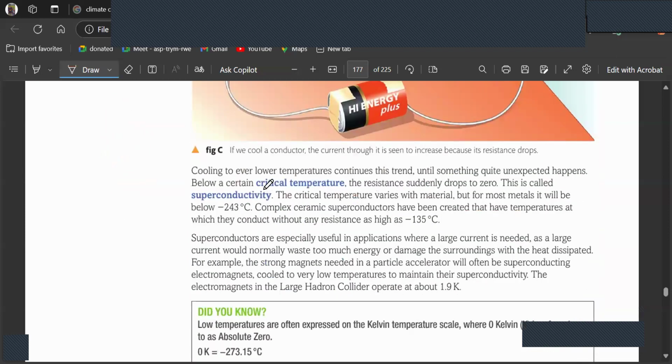Now, cooling to even lower temperatures continues this trend until something quite unexpected happens, and below a certain critical temperature, the resistance suddenly drops to zero. This is called superconductivity, where the critical temperature varies with material, but for most metals it will be below minus 243. At very low temperatures something unexpected might happen and your resistance becomes exactly zero.